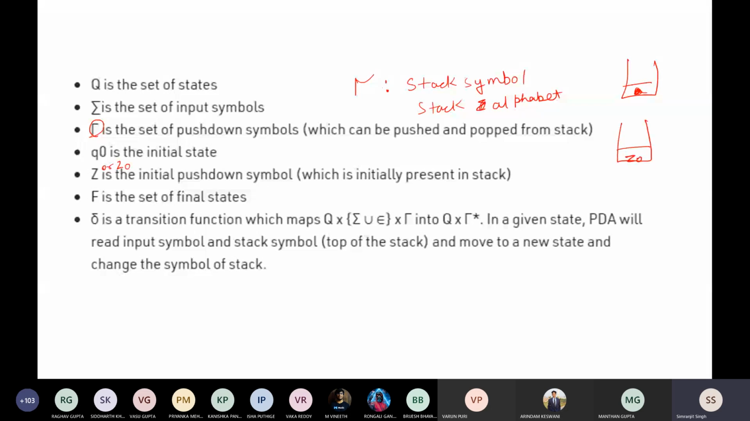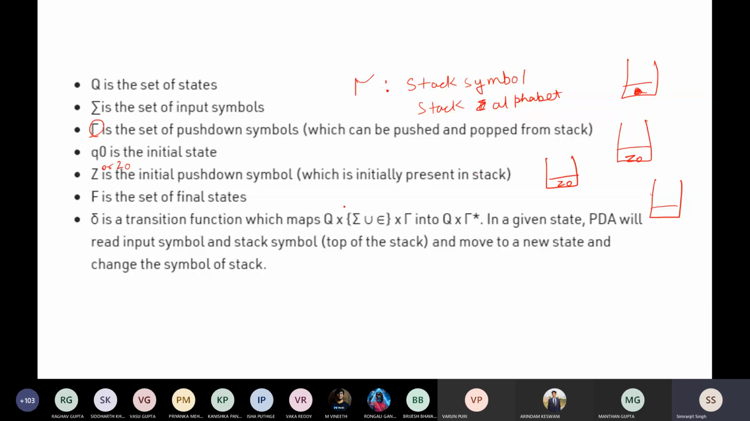So how can we recognize that the stack is empty? If Z naught is present at the top of the stack, you can directly say my stack is empty. If any symbol other than Z naught is present on the stack, you can directly say that the stack is not empty; there is something on the stack. Z naught is just an initial pushdown symbol used to indicate that the stack is empty. So something will always be present at the top of the stack. Don't think that there is nothing in the stack. That one symbol is always kept to indicate that the stack is empty.